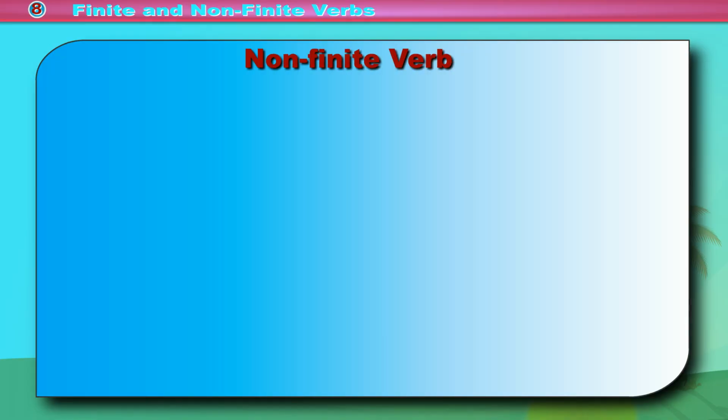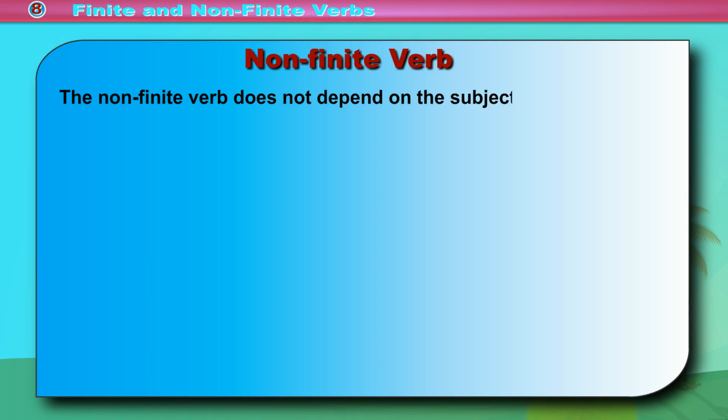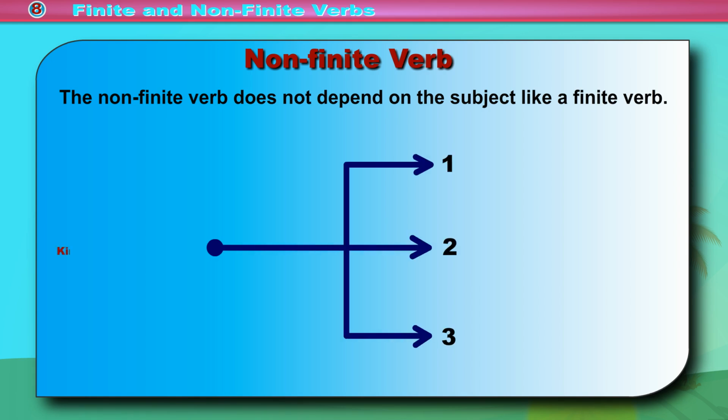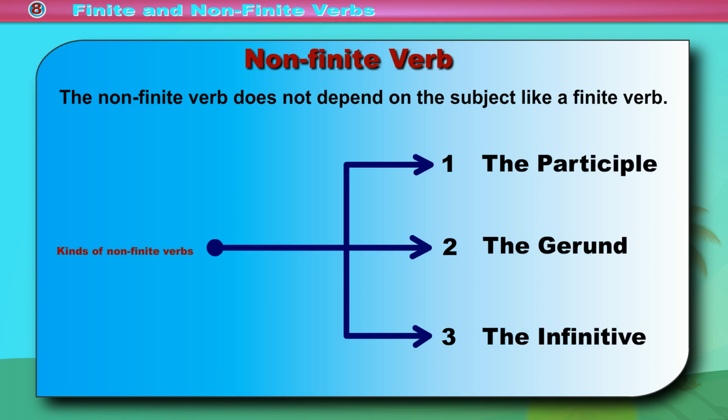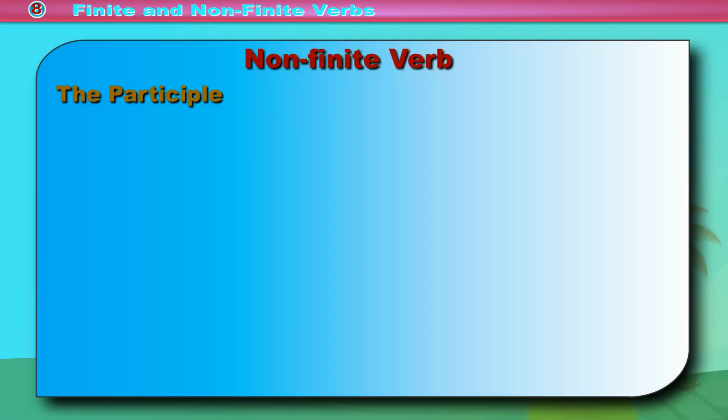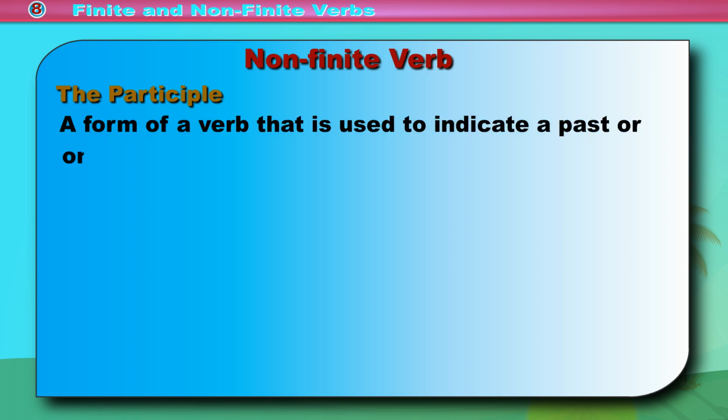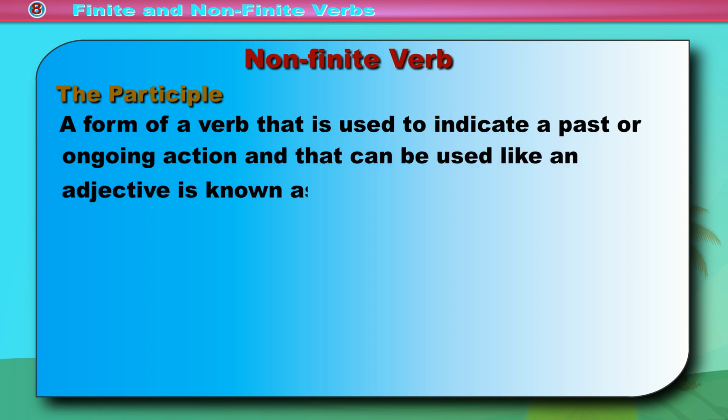Non-finite verb. The non-finite verb does not depend on the subject like a finite verb. There are three kinds of non-finite verbs. They are the participle, the gerund and the infinitive. The participle. A form of a verb that is used to indicate a past or ongoing action and that can be used like an adjective is known as participle.